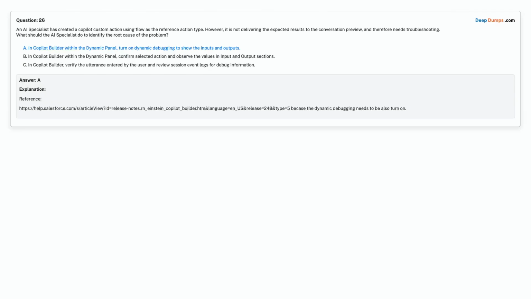Correct answer is option A. In Copilot Builder within the Dynamic panel, turn on Dynamic Debugging to show the inputs and outputs.